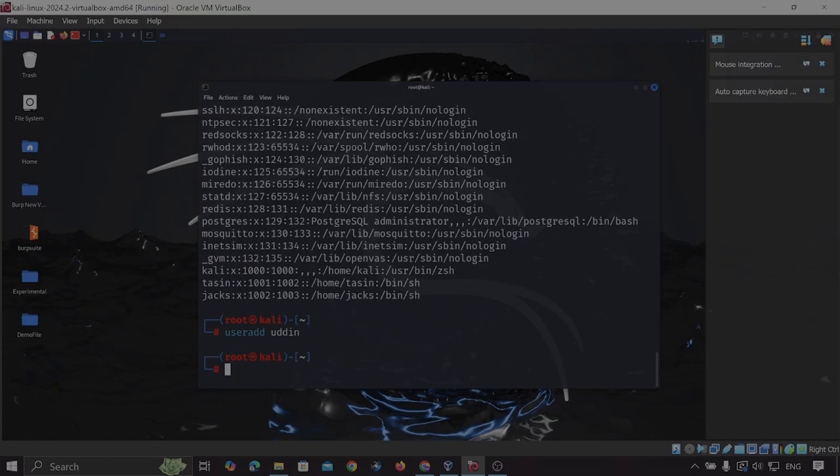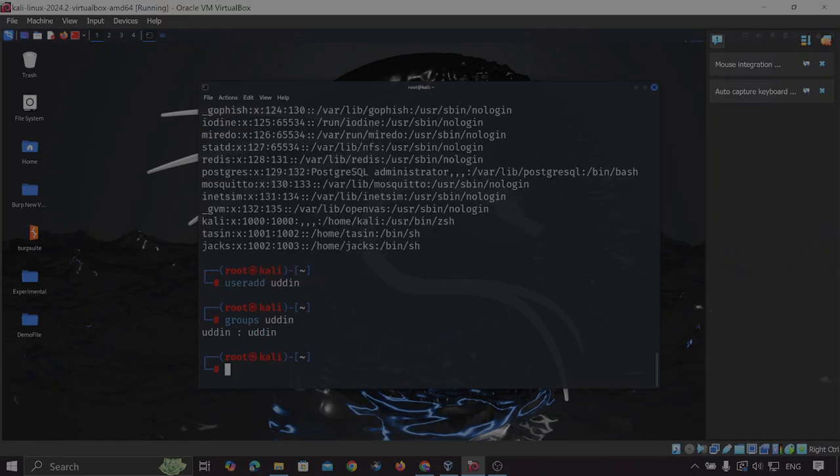Now let's say I type groups, and then put the name of the user and press enter. Then we can see here, this is the name of the user, and this is the group of that user that I was talking about earlier, the primary group. So when we create any user, a group for that user is also created automatically.